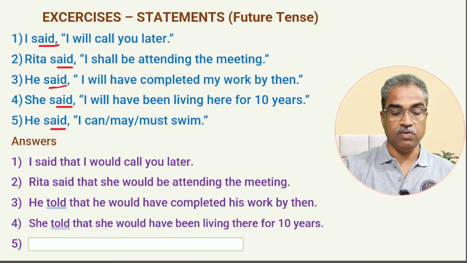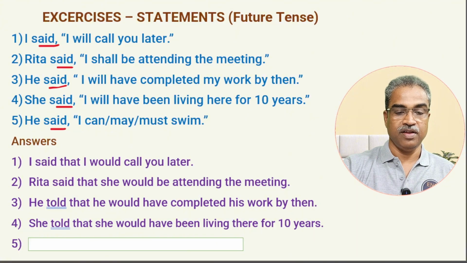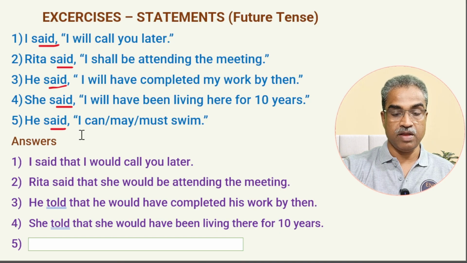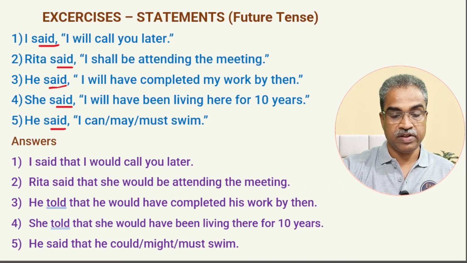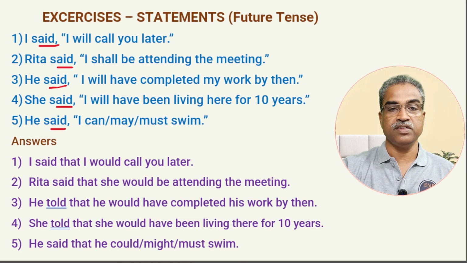She told that she would have been living there. And last one, he said, I can swim, or I may swim, or I must swim. Answer is, he said that he could swim, he might swim, he must swim. Must has no past tense, so must remains as it is.